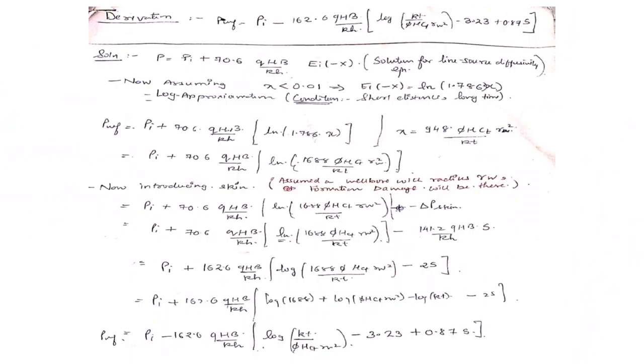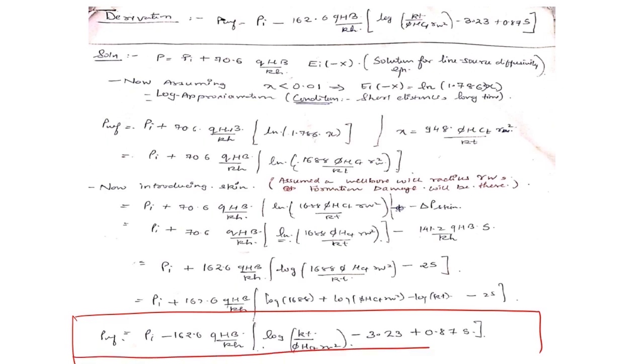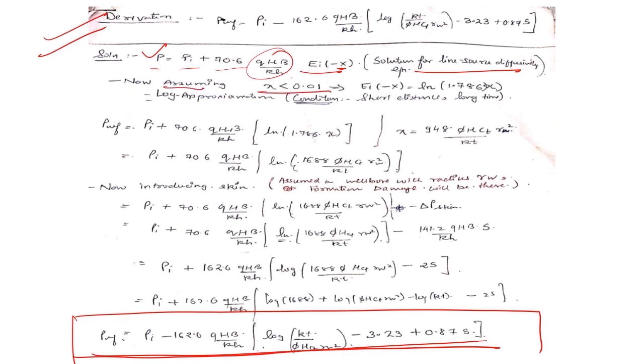Now, how did I get this particular equation? I have a derivation for it. This is the initial term where P is equal to π 70.6 Q μ B into E minus EI minus X. This was the solution for the line source diffusivity equation. Now, assuming the case of x less than 0.01,